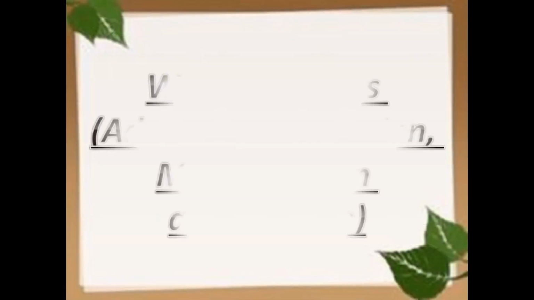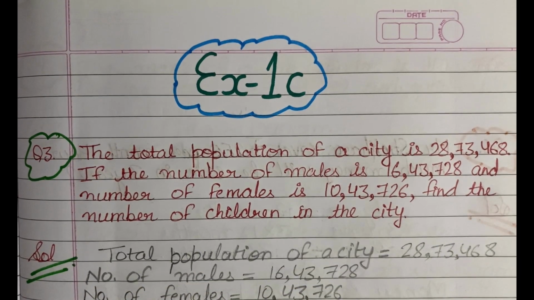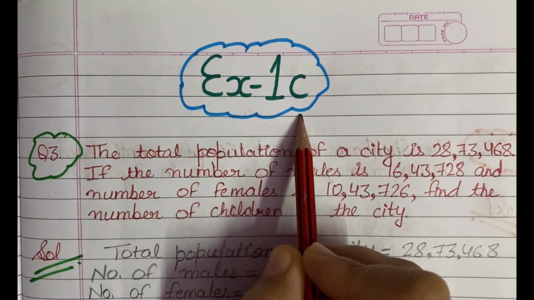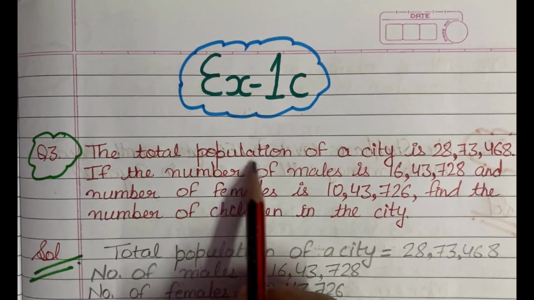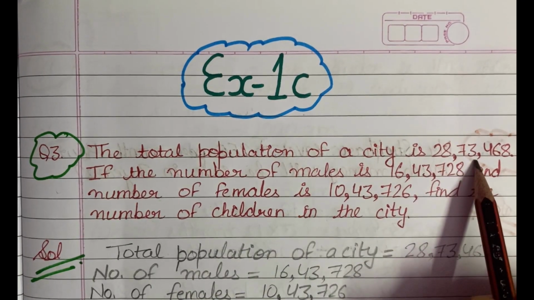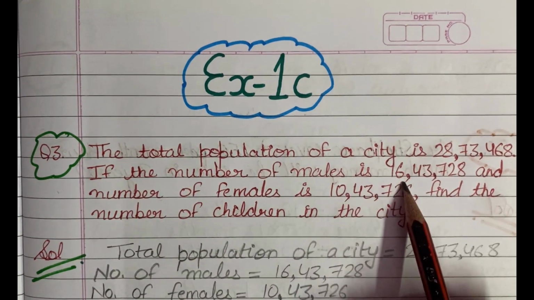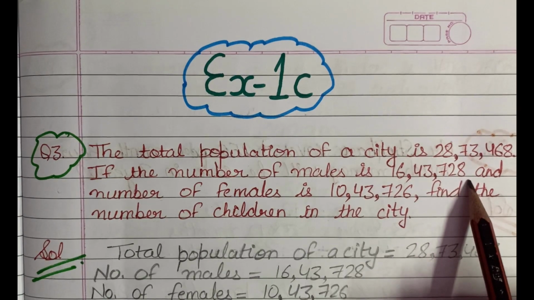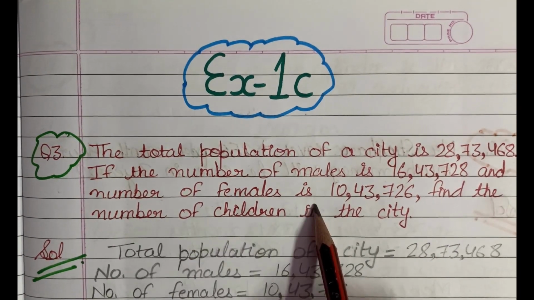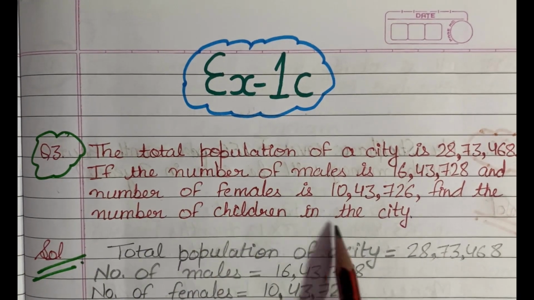Let us do some word problems based on addition, subtraction, multiplication and division. Now students, I have taken question number 3 of exercise 1C, and the question says that the total population of a city is 28,73,468. If the number of males is 16,43,728 and number of females is 10,43,726, find the number of children in the city.